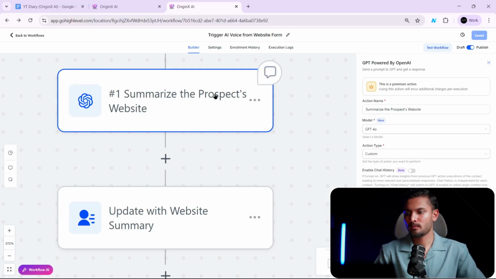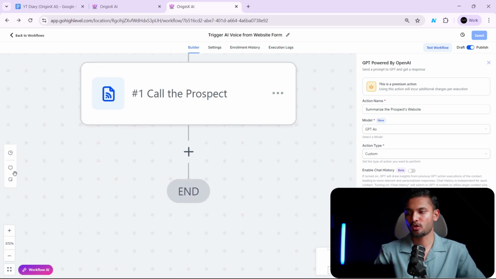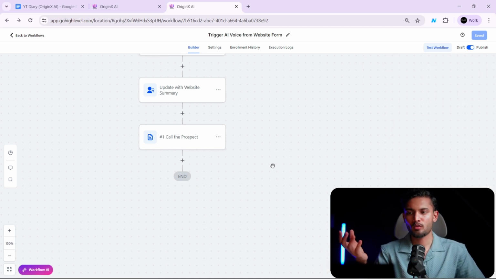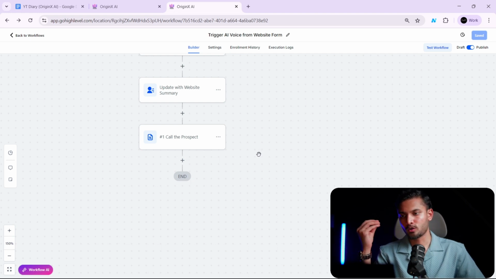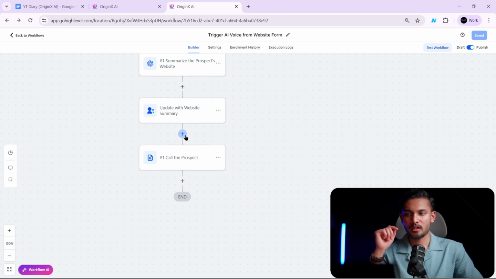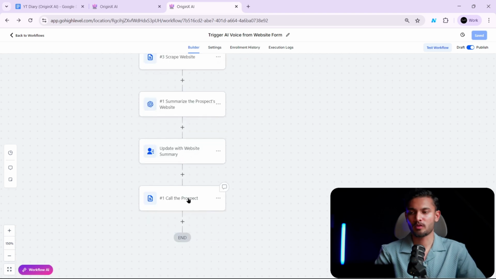Now the final part is to actually trigger this AI voice agent that we created on Retell via GoHighLevel. So via our CRM, or the place where we have our data, we need to send that data to this AI voice agent and trigger it to make the phone call to them. How are we going to do it? After this summarization of website, you will add one new action, and it will be the same as the first action, that is custom webhook.